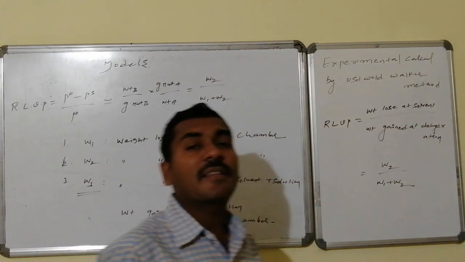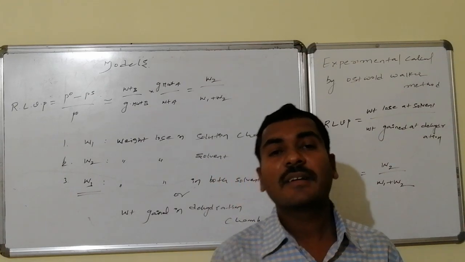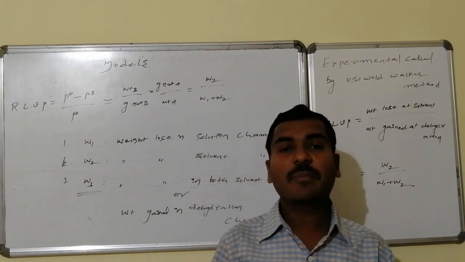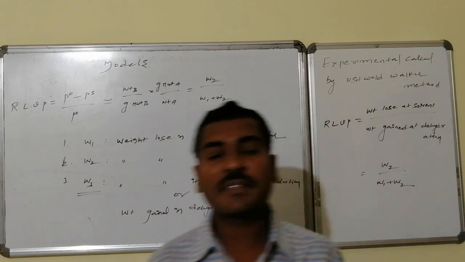In this way, another 3 models, that is 12 plus 3, 15 varieties of models can be framed over the relative lowering in vapor pressure.